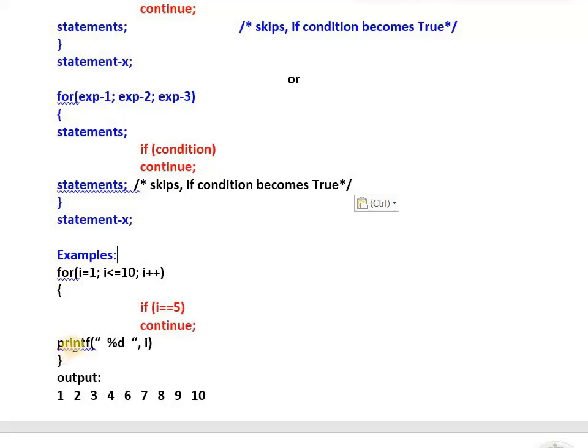I hope you understood. Means whenever I becomes 5, continue works. At that time this printf will not work. I hope you understood. Oh, you are all intelligent. One mistake here, semicolon I have not given.